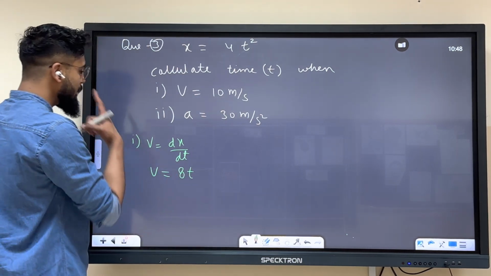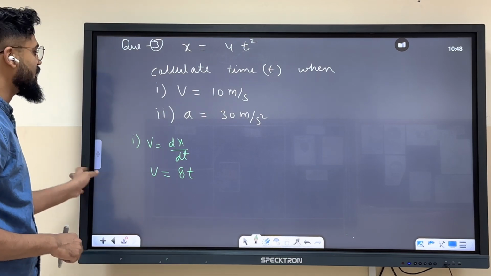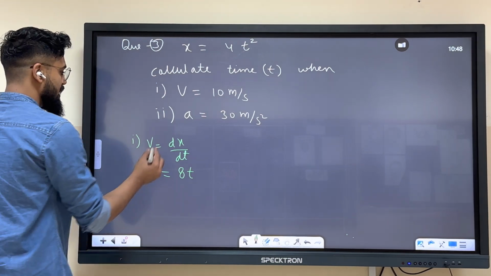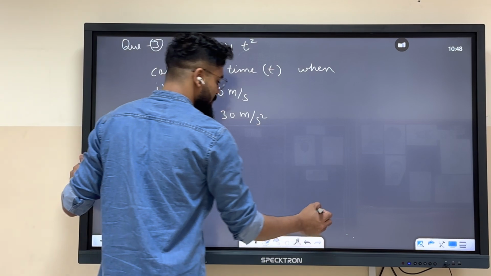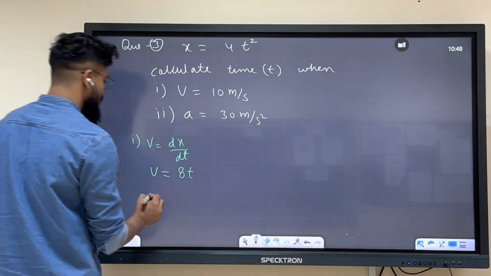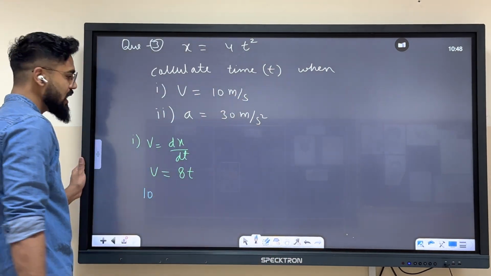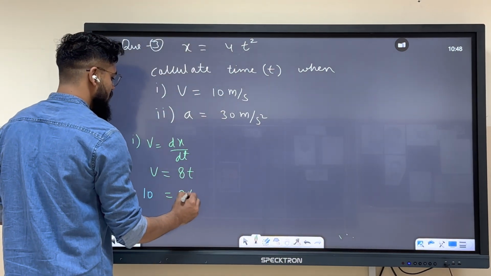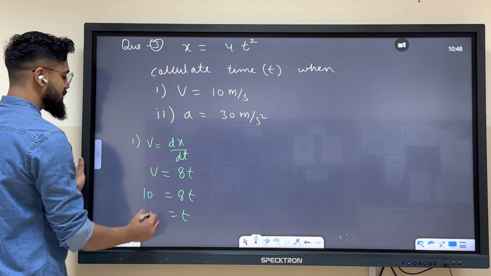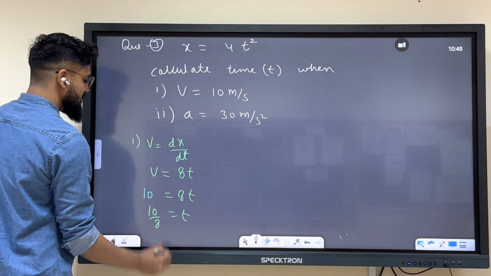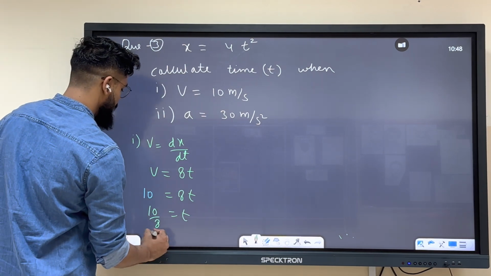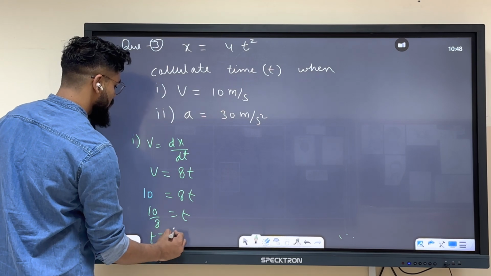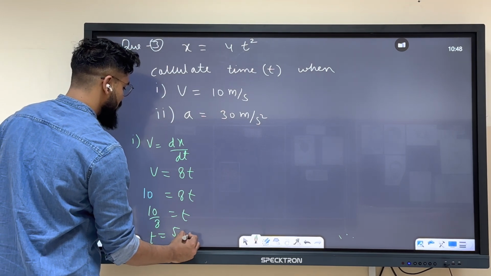Okay. So now we have to calculate time where velocity is what? 10 meter per second. ठीक है? So instead of velocity क्या रखना चाहिए बताओ? Instead of velocity we should put 10. Correct? 10 equals to 8 into t. So time from here it is coming as 10 by 8 seconds, or you can write further, t equals to nothing but 5 by 4 seconds.